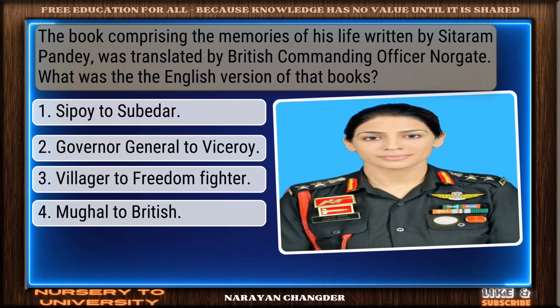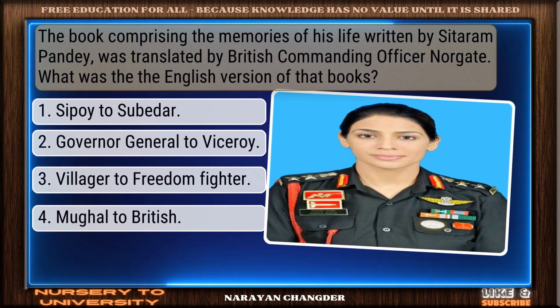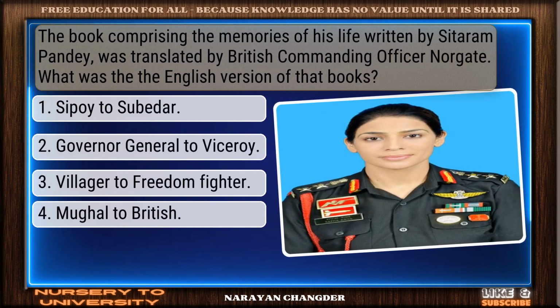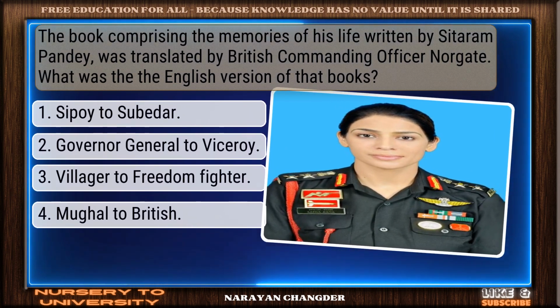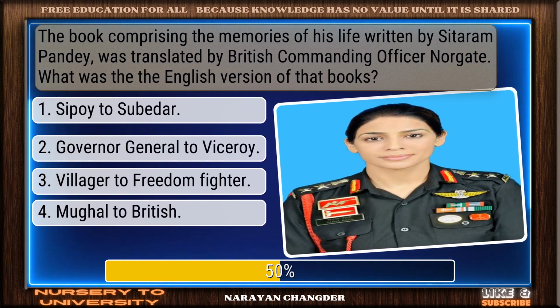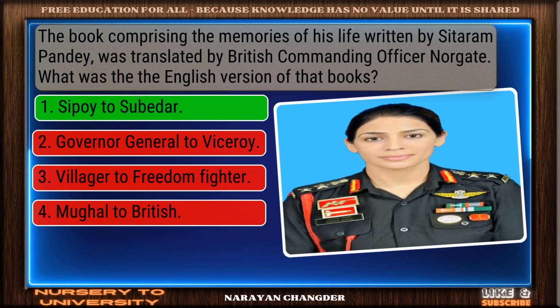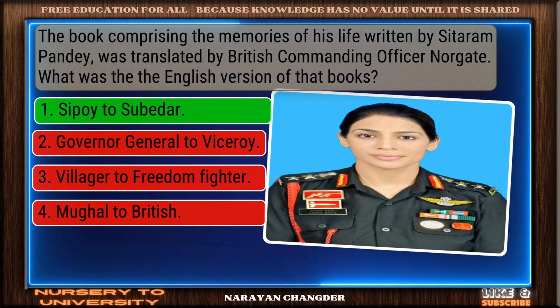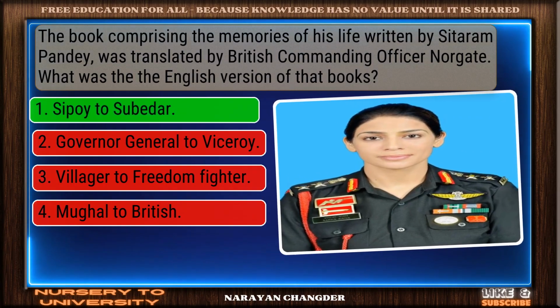Question number 4. The book comprising the memories of his life written by Sitaram Pandey was translated by British commanding officer Norgate. What was the English version of that book? Smart pick. Sepoy to Subedar is the correct choice.